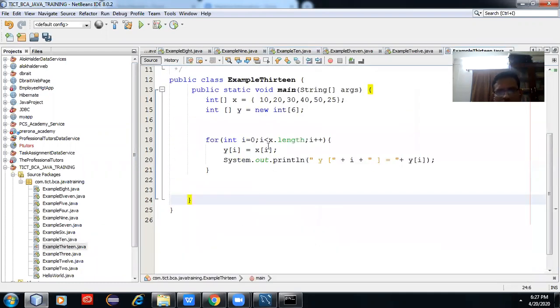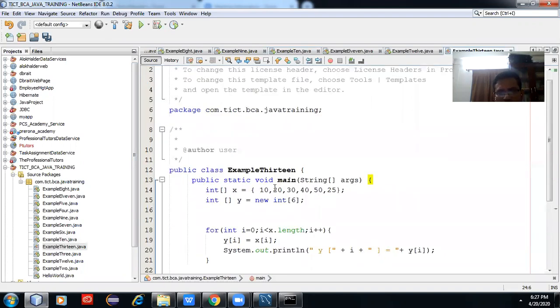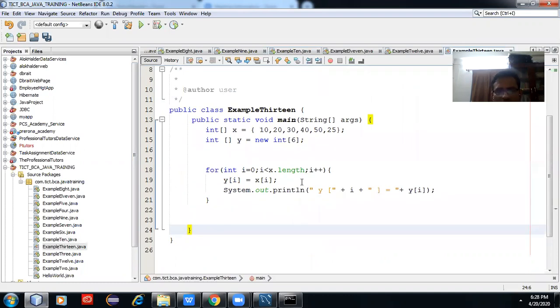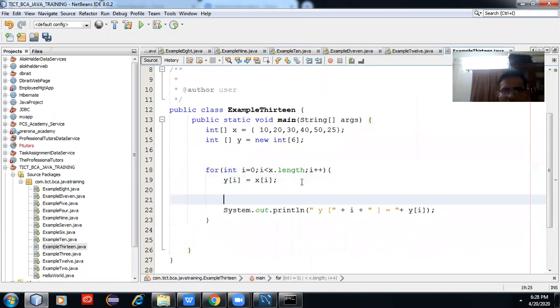Suppose we are iterating over the elements 1, 2, 3, 4, 5, 6, and if we notice we have already iterated up to 30, I want to go outside of the loop after 30. After 30, I want to go to the outside of the loop. Then what will happen?